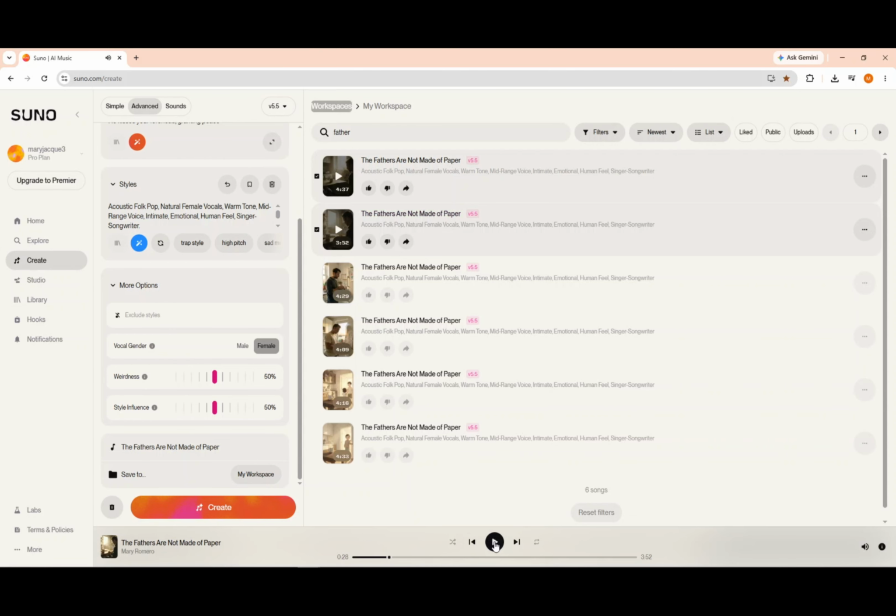This part right there, you can feel the difference. It's not as soft as the other one, but the pacing is a bit different.